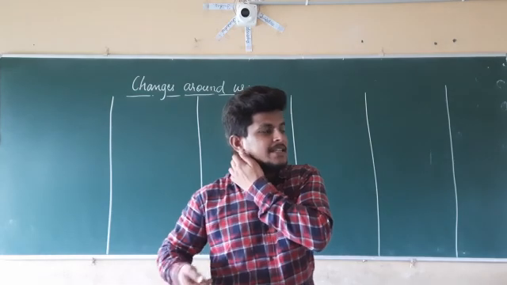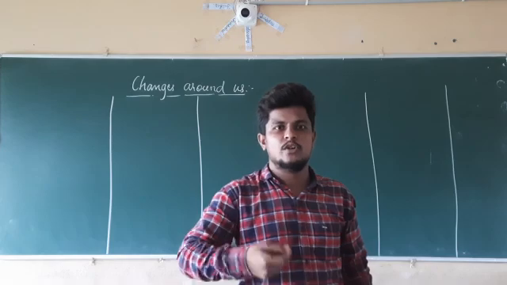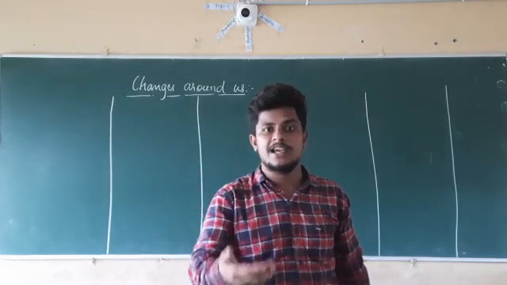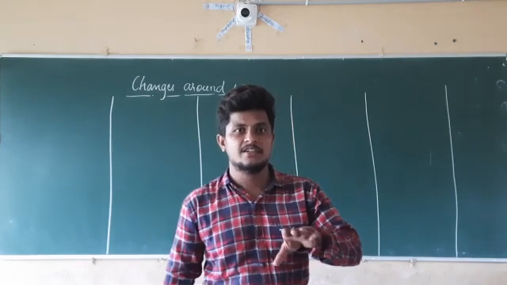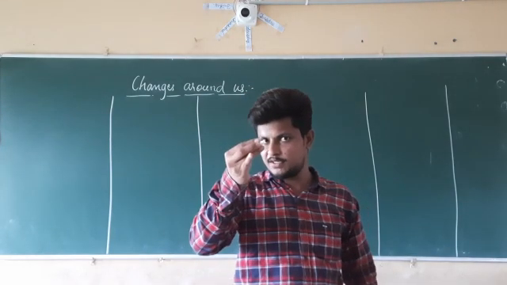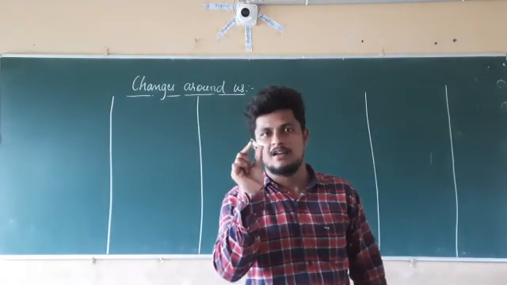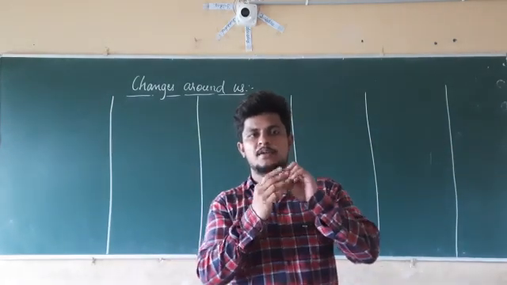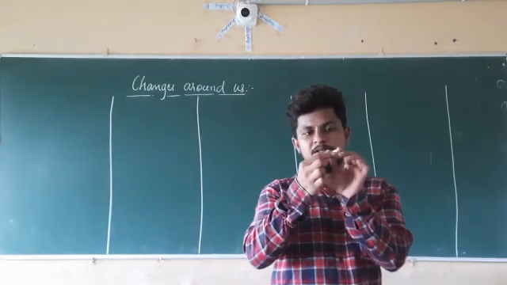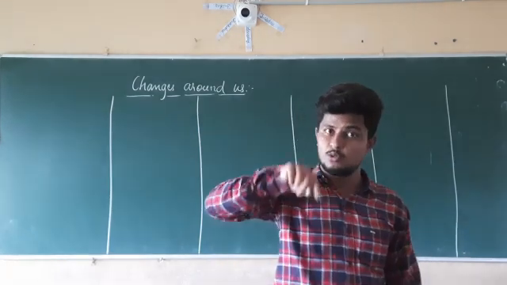In the same manner, if you take the tires of a vehicle and continue to use them, those tires are going to get damaged. So there is also a change due to the deterioration, the damage or destruction of the tires. If we take the example of this chalk piece also, if I write with this chalk piece, after some time it is going to get used up. Before using, the length of this chalk piece is this much. After using, the chalk piece is going to get over. So again this is also a change.